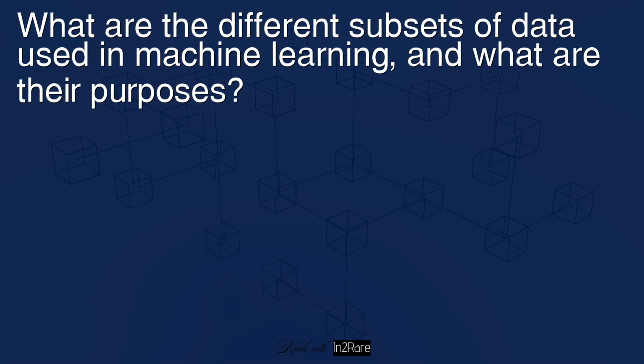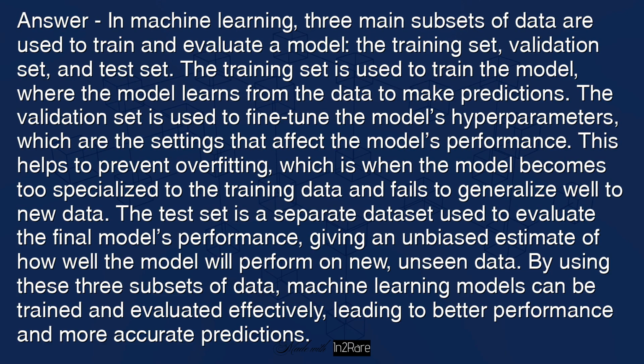What are the different subsets of data used in machine learning, and what are their purposes? Answer: in machine learning, three main subsets of data are used to train and evaluate a model: the training set, validation set, and test set. The training set is used to train a model, where the model learns from the data to make predictions.